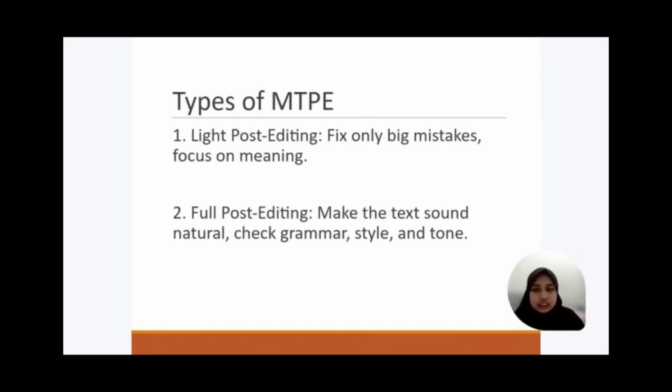The next is type of MTPE. There are two main types of post editing. The first one is light post editing, which focused only on fixing major mistakes, such as wrong meaning or unclear sentences. The main goal is to make the text understandable. The second type is full post editing, which is more detailed. It improves grammar, style, tone, and make the translation sound natural as if it was written by a human from the beginning.